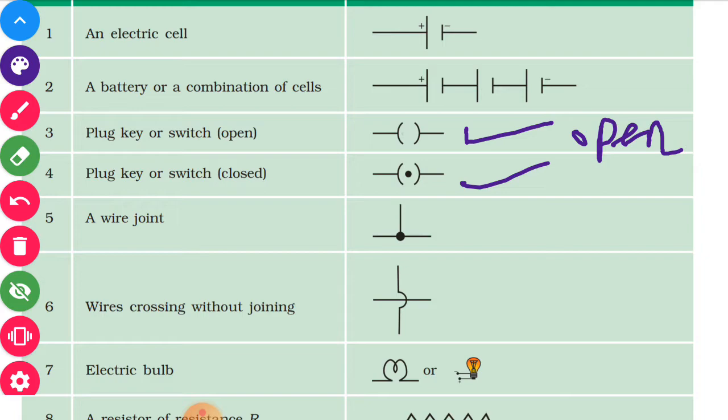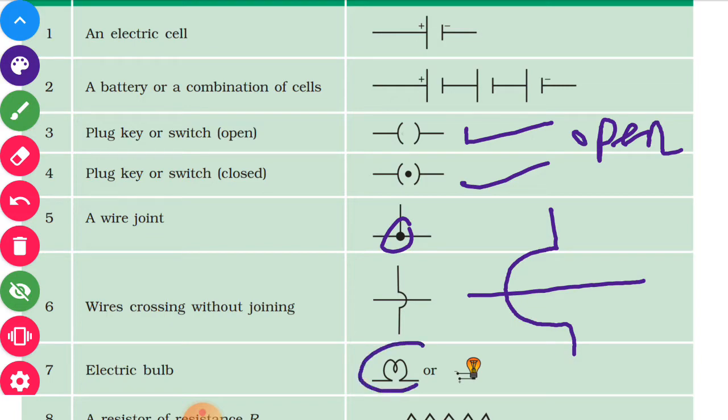Now whenever the wires are joined, then it is shown like this. Whenever the wires are joined, they are shown in this manner. When one wire is passing over and the other wire is not in contact, it is just crossing it, then it is shown by this kind of loop. The bulb is shown like this, that I have shown.